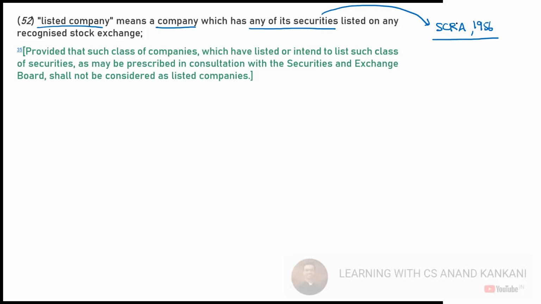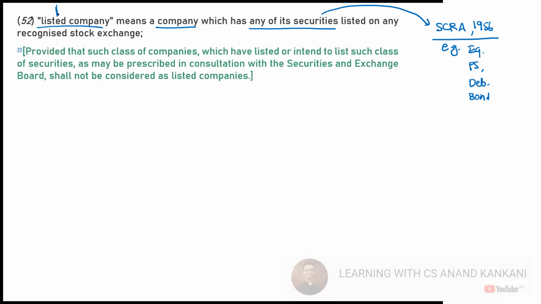So this act defines what is a security. If I say equity shares, that is a security. Preference shares, that's a security. Debenture, that's a security. Bond, that's a security. So anything which has been listed on the recognized stock exchange will make you a listed company.